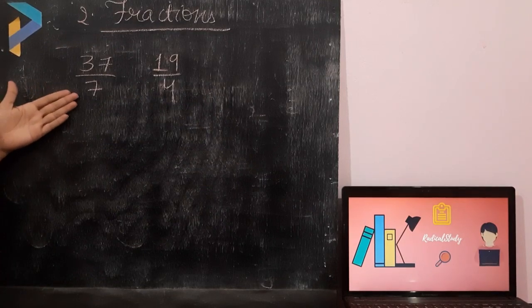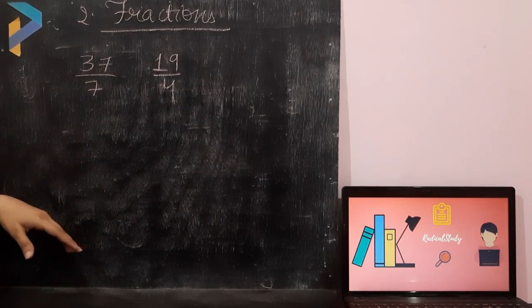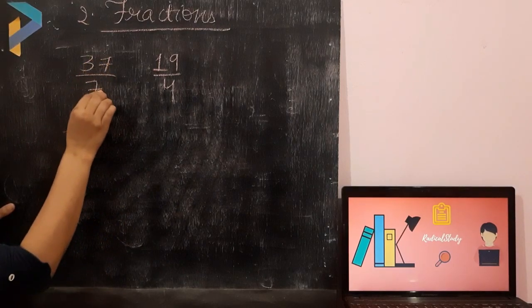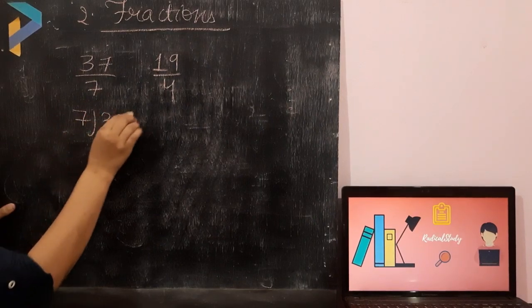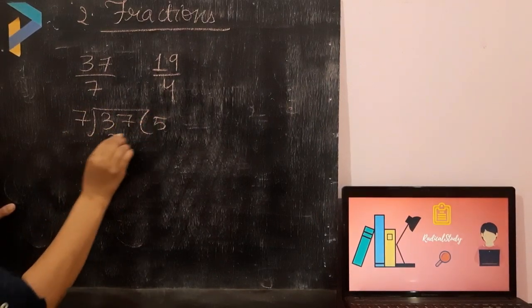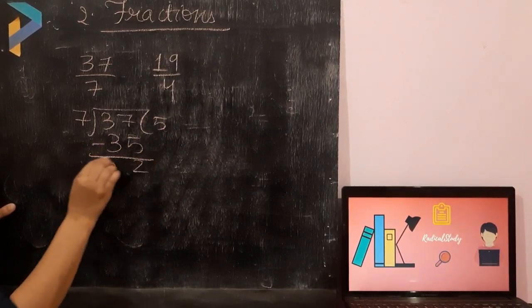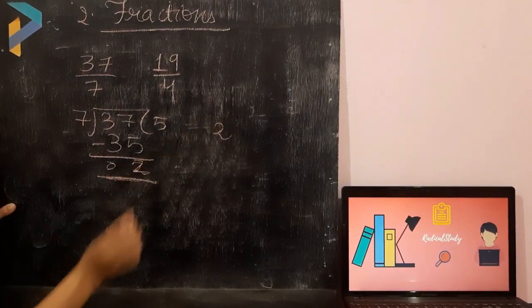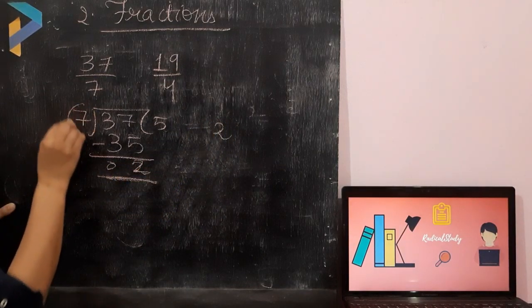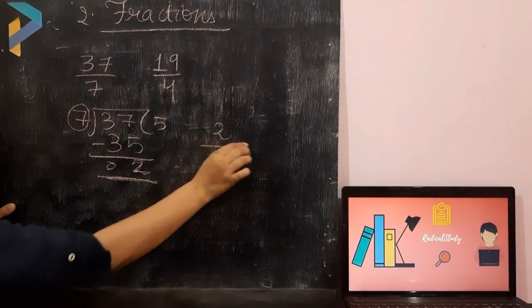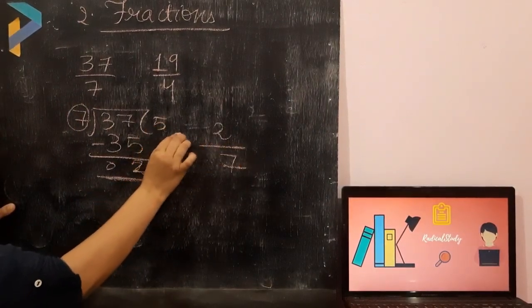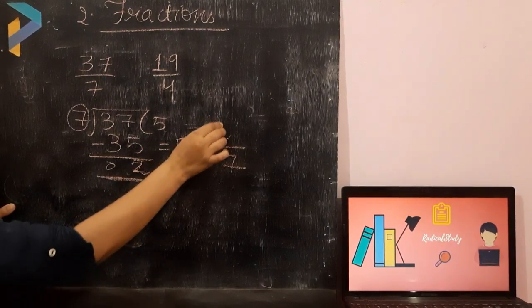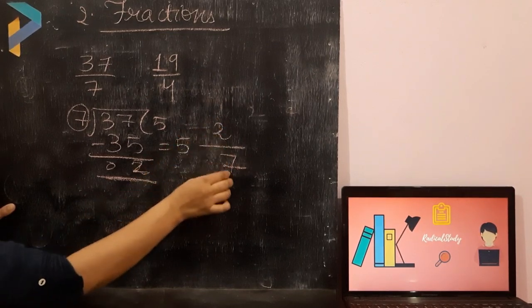Now as you can see on the board, I have written two improper fractions and you have to convert them into mixed fractions. So what we have to do is, take 37 upon 7. Firstly, you have to divide it by 7. Now I am dividing it for you. This is how you have to proceed. The remainder will be your numerator, the number by which you have divided will be your denominator, and the quotient will be written as the whole. So this will be written like this: 5 2 upon 7, 5 whole and 2 upon 7.